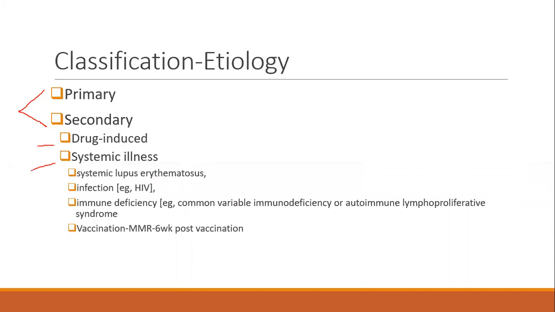Systemic illness, especially systemic lupus erythematosus, SLE. Infection, HIV, very, very important for chronic ITP especially. Immune deficiency and vaccination. Vaccination, childhood vaccination, MMR is associated. 6 weeks post-vaccination, child may go on to have an ITP. Know this point. So now that you know the classification, why does this ITP happen?